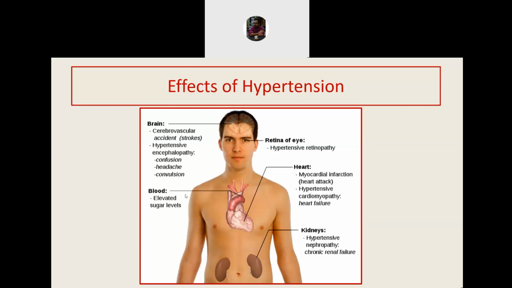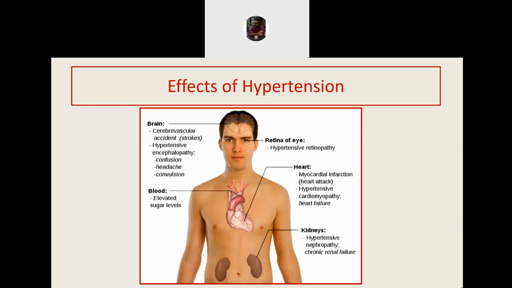In the blood, there may be stress-associated hyperglycemia, and in the kidneys, it can cause hypertensive nephropathy, leading to chronic kidney disease. For these reasons, hypertension should be diagnosed at the earliest and treated optimally at the earliest. Treatment should continue for the rest of the life.